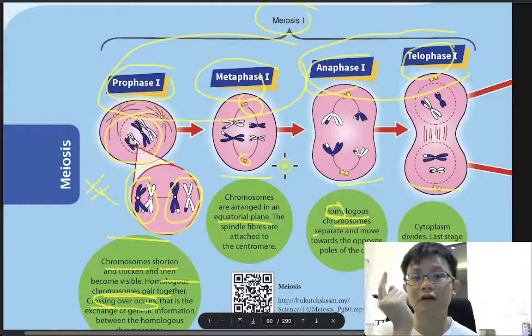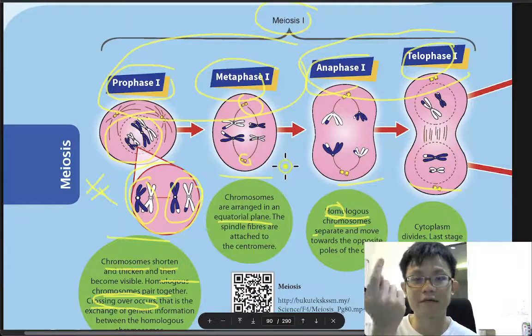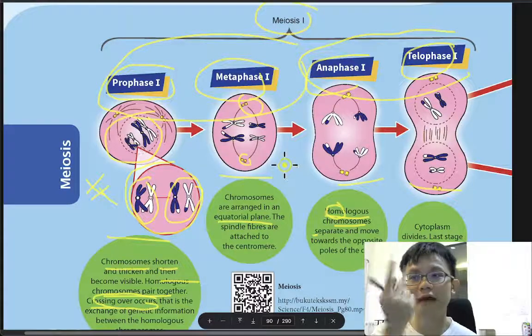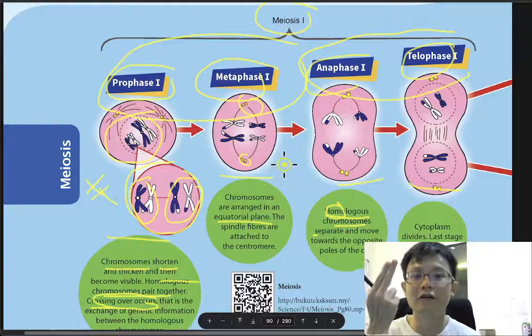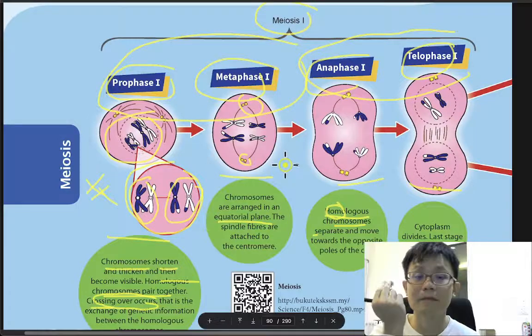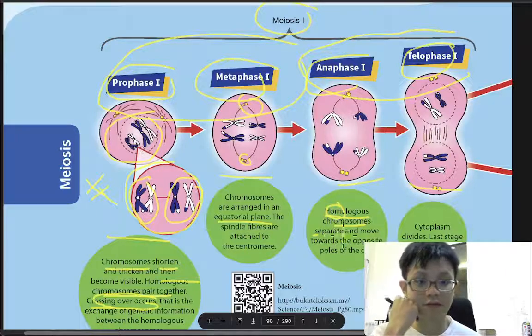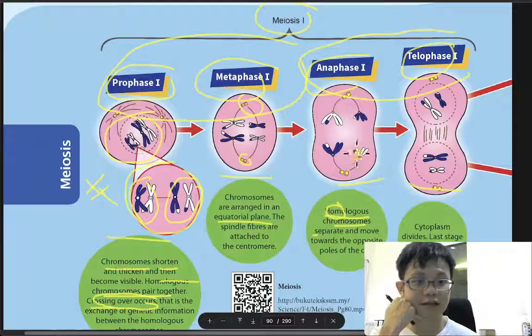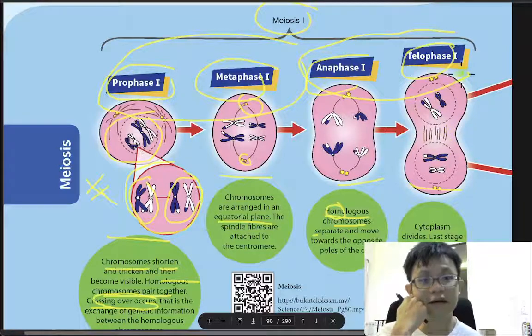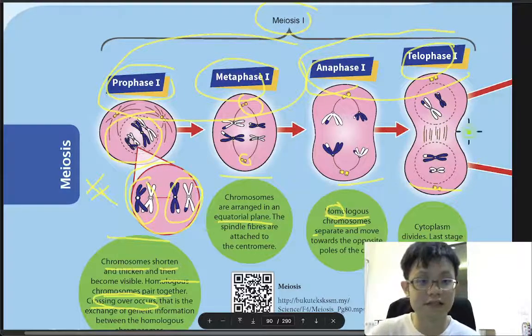Homologous chromosomes separate and move towards the opposite poles, and you can see the cytoplasm divide. They start to divide into two cells.